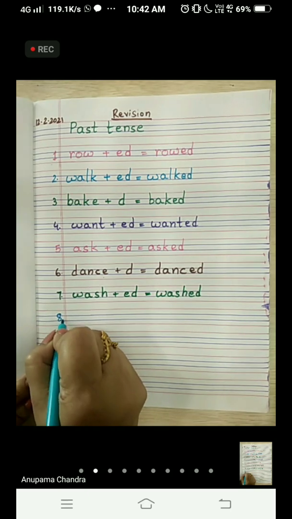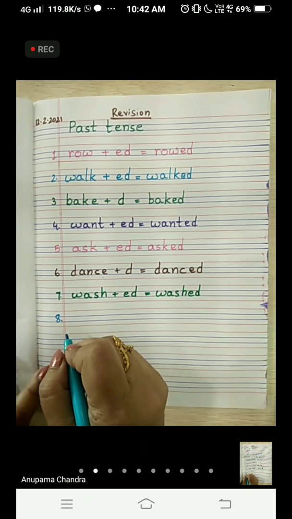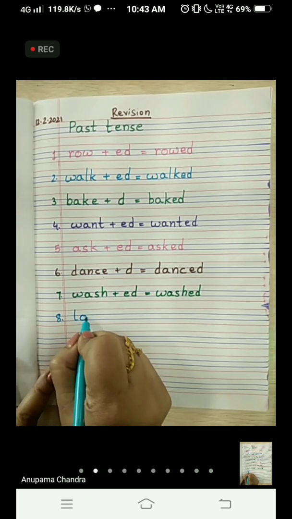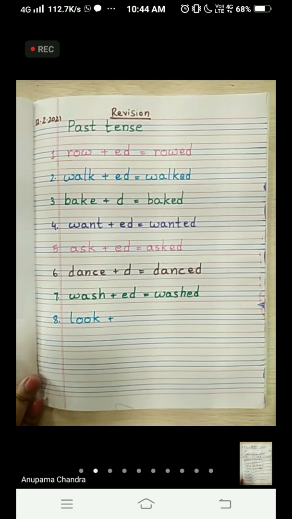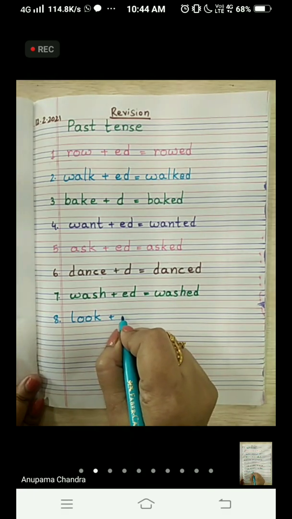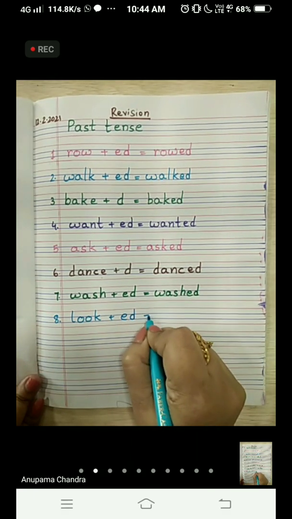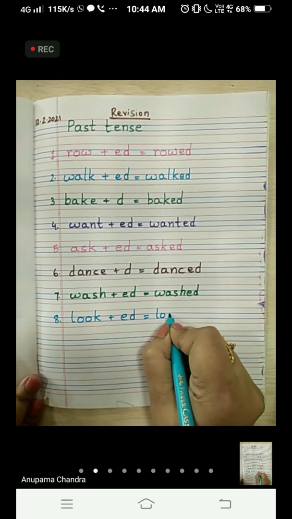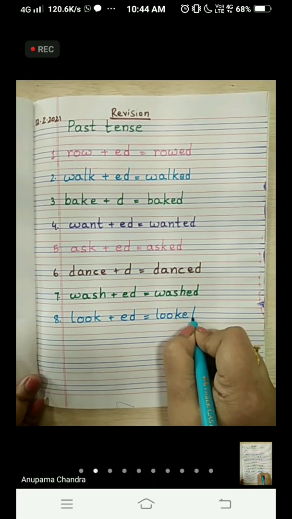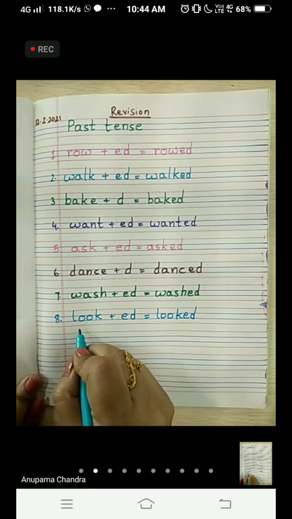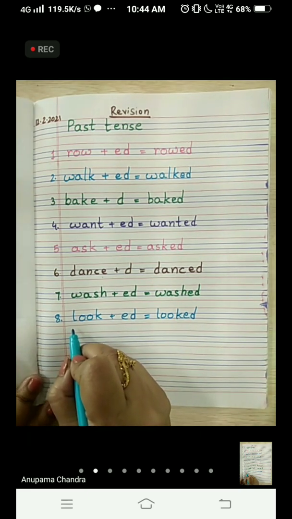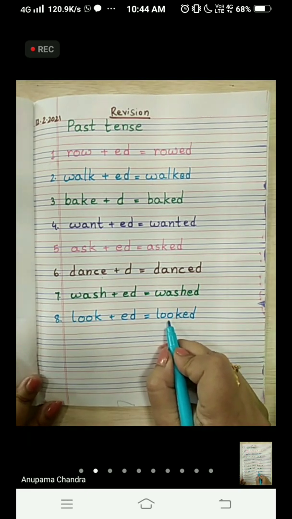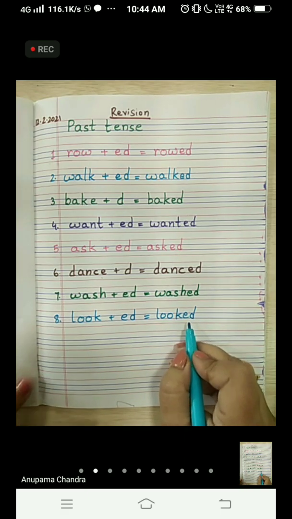And the eighth word is look. L-O-O-K. Look. So we are going to add ed and our new word is L-O-O-K-E-D. Looked. That is the past tense of look. And to make the past tense we have added ed to the word look and the word becomes L-O-O-K-E-D. Looked.